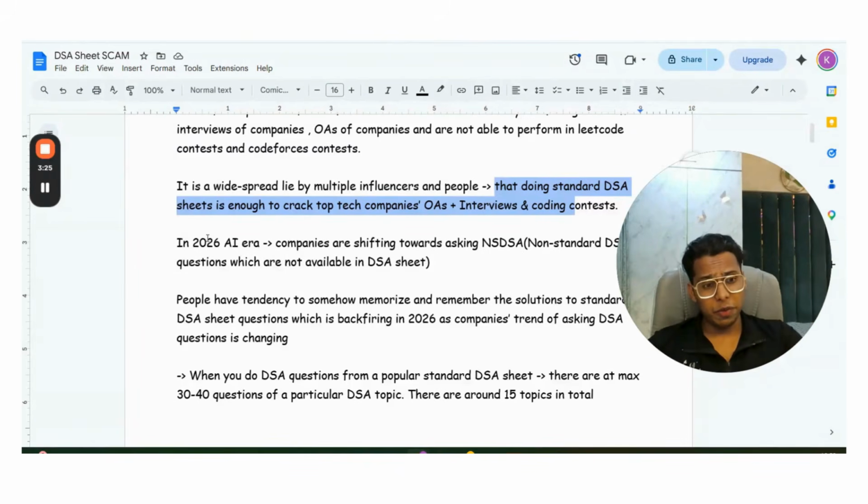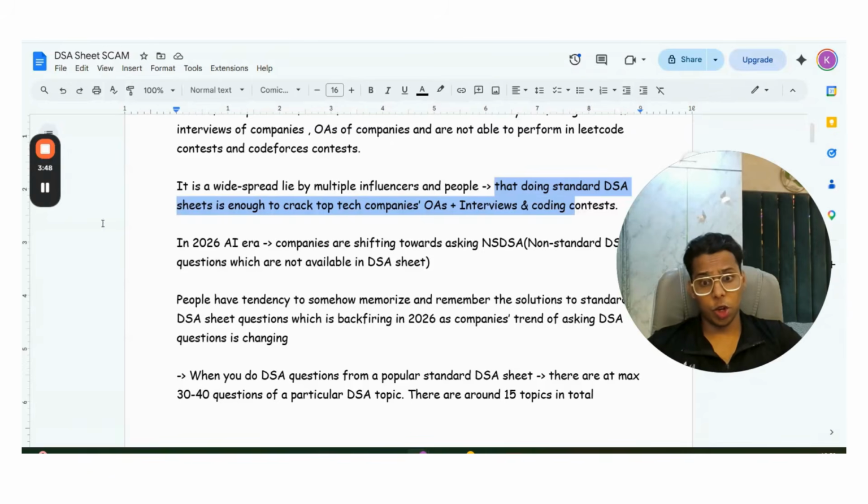You know how bad it will feel after so much preparation you are still not able to pass? Then you will realize that all the influencers lied to you. They told you to do this, but that was not useful at most places. So the problem is not in studying. I want you to study the right material, the material which can get you selected.